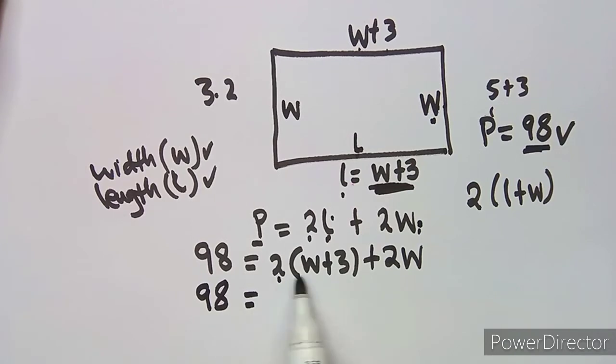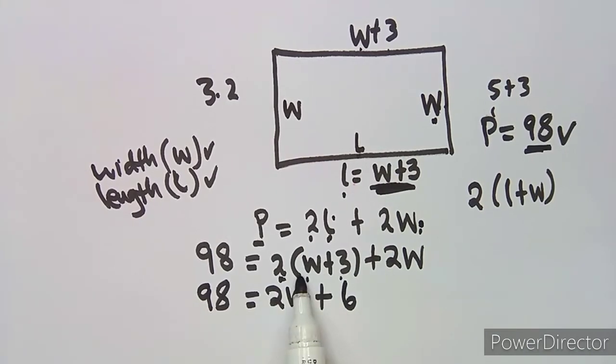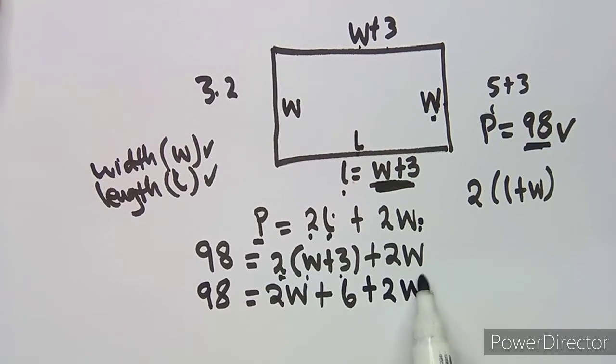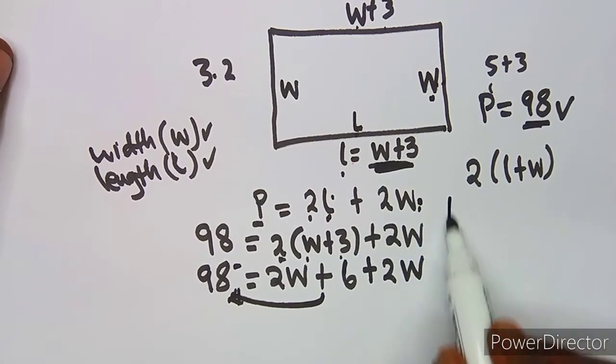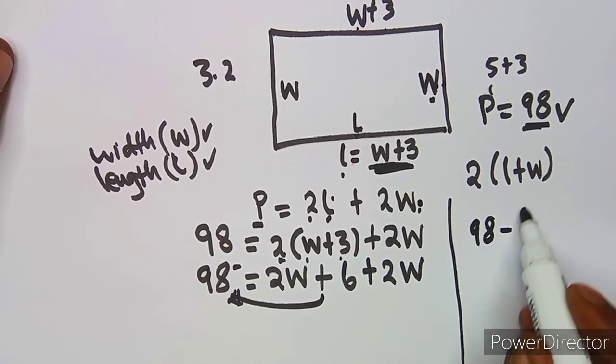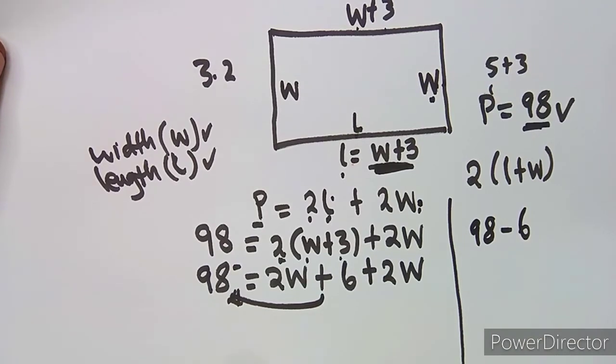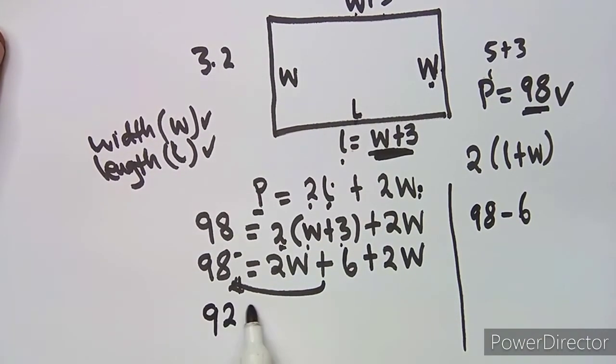So let's just solve this equation. 98 is equal to 2 times W, that's 2W, plus 2 times 3, which is 6. This part is not part of the bracket, so you're just going to write it as it is, which is 2W. All right, let's collect like terms, guys. Plus 6 to this side is going to be a negative, so you're going to be left with 98 minus 6, and this is going to give you 92, from your calculator, which is going to be 2W and 2W.